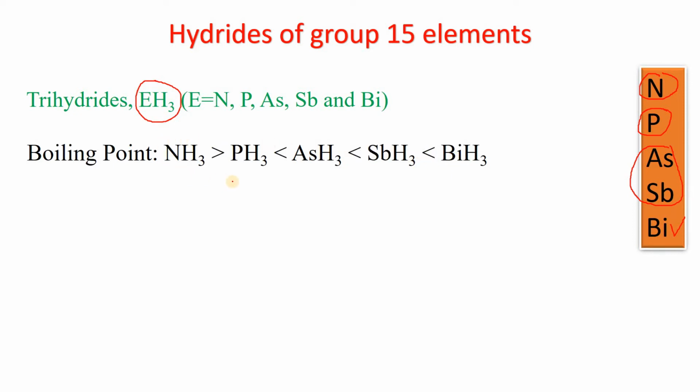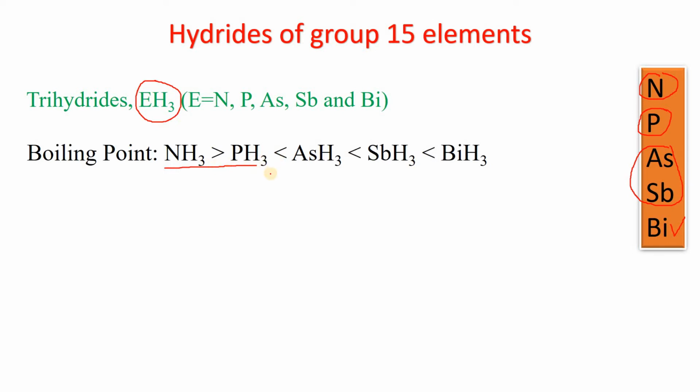So there is no regular trend in the boiling points of the trihydrides of group 15 elements. Ammonia has a larger boiling point than phosphine due to the strong hydrogen bonding which exists in ammonia, and the NH3 molecules are associated strongly.